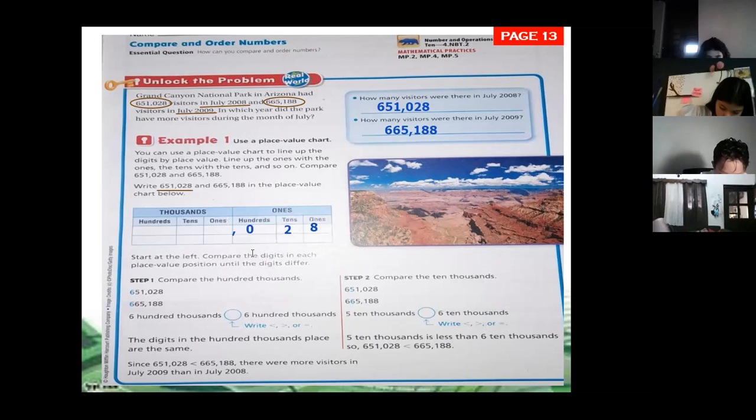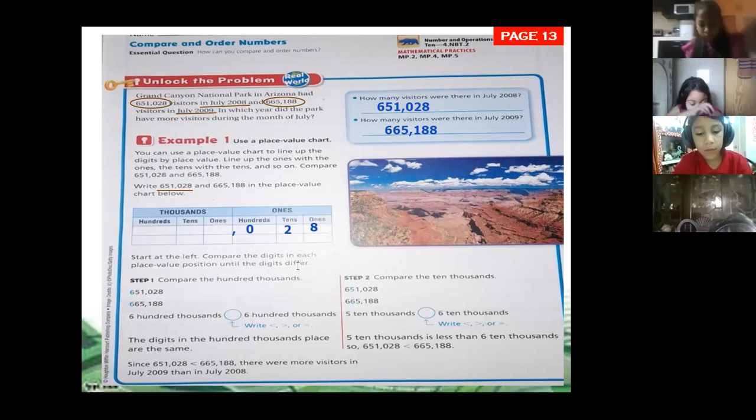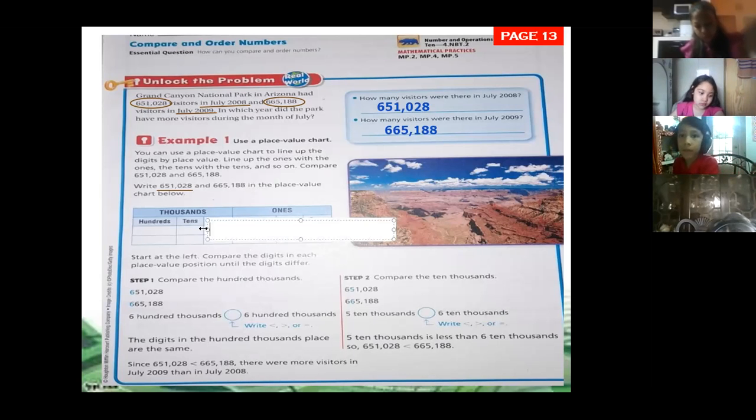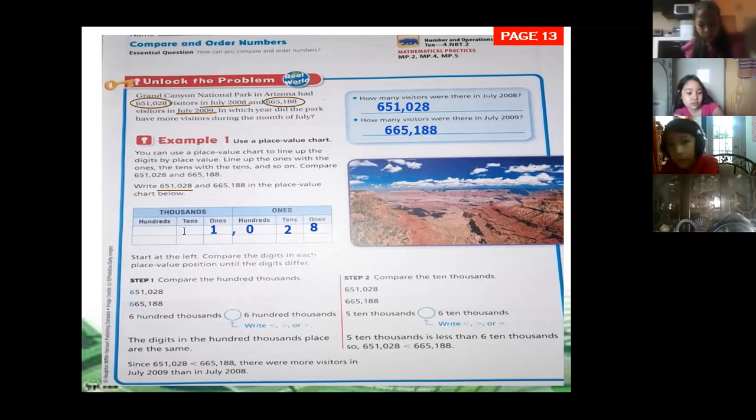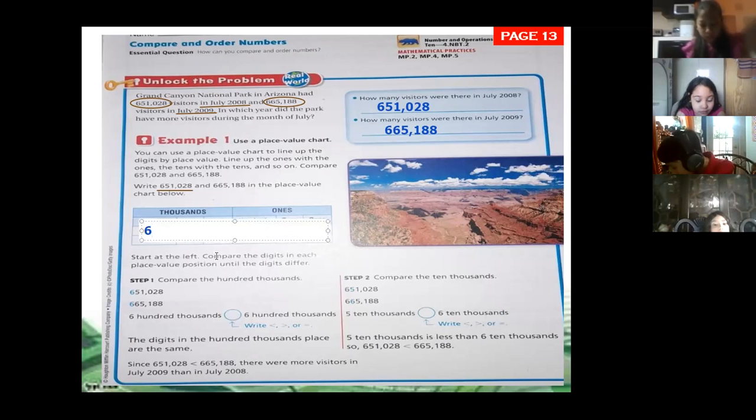Then we go to the 1000s. Which number is on the 1000s in that digit? 1. It's 1, that's right. We move on to the 10,000s. That is number 5. And the 100,000s is number 6. Excellent, excellent. We have the first number placed in the place value chart.